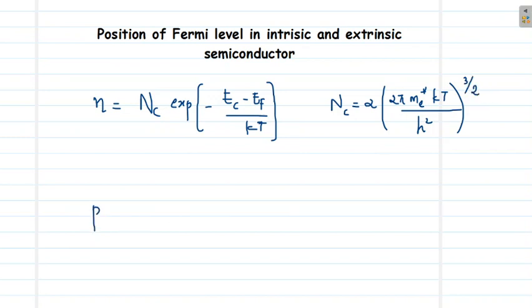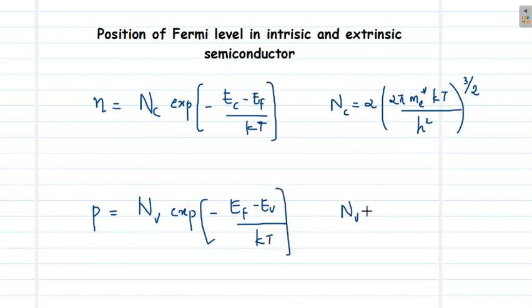Now the concentration of holes was found to be p = Nv exp(-(Ef - Ev)/kT), where Nv is equal to 2 (2π mh* kT / h²)^(3/2). Here me* is the effective mass of the electron within the crystal and mh* is the effective mass of holes.